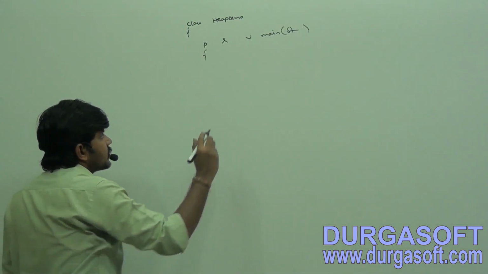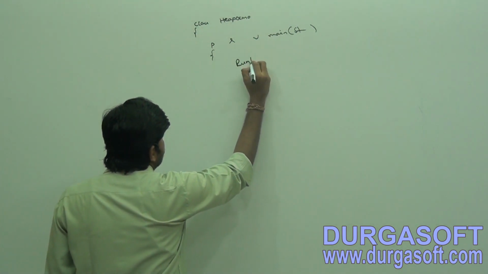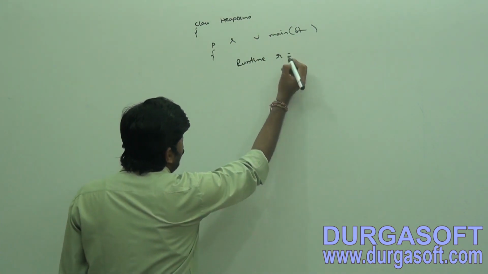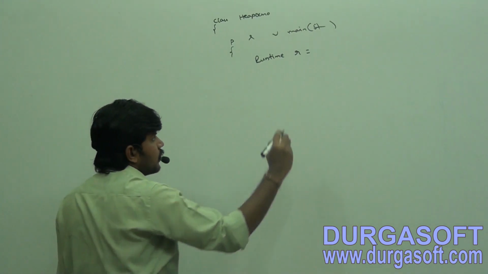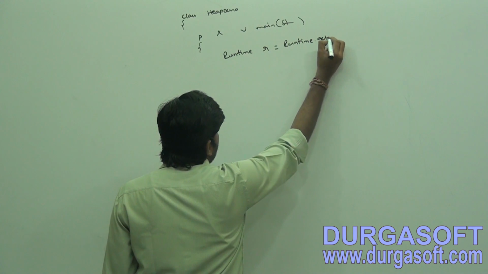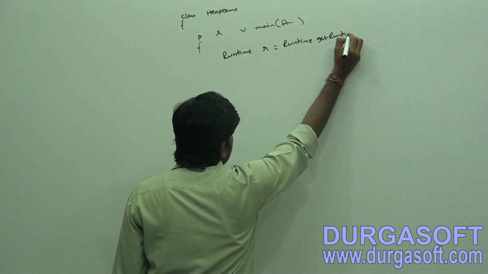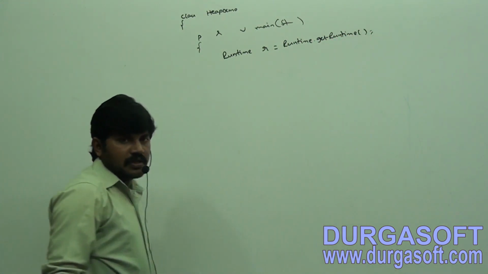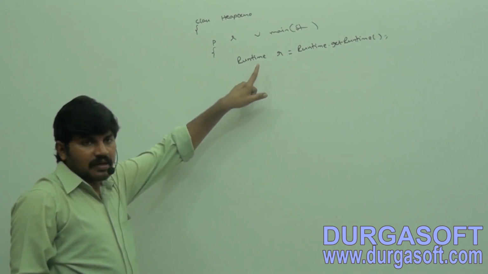Now the point is, sir, I want the Runtime object. Runtime r is equal to Runtime.getRuntime(). Sir, I got the Runtime object.